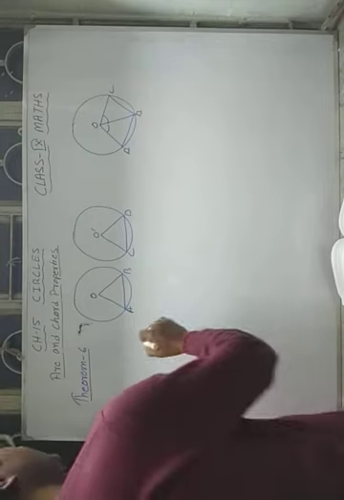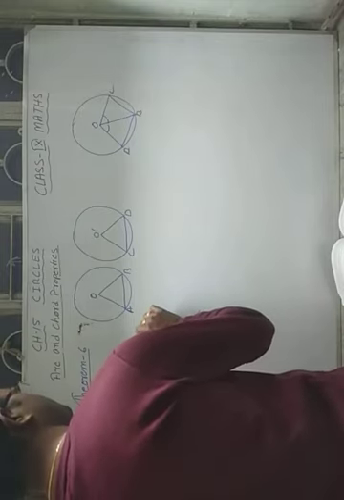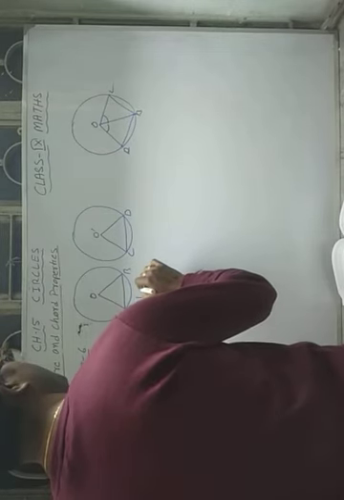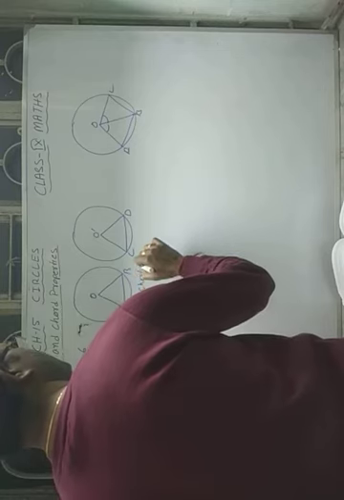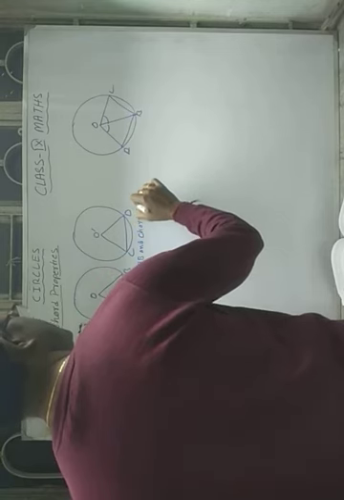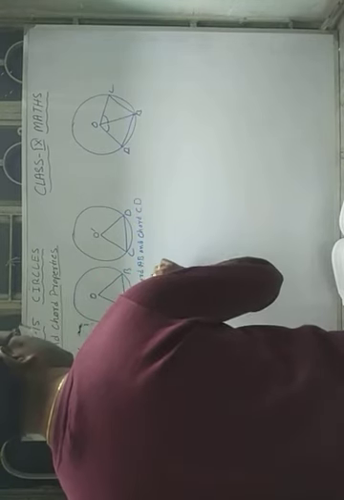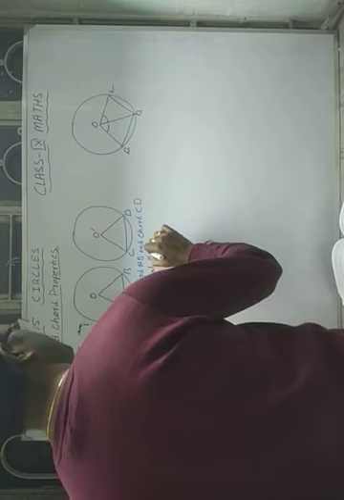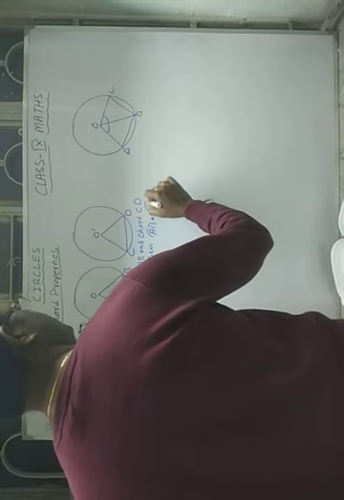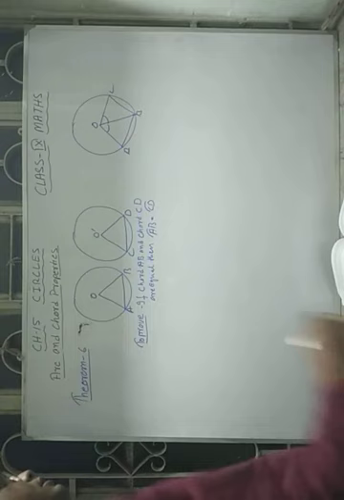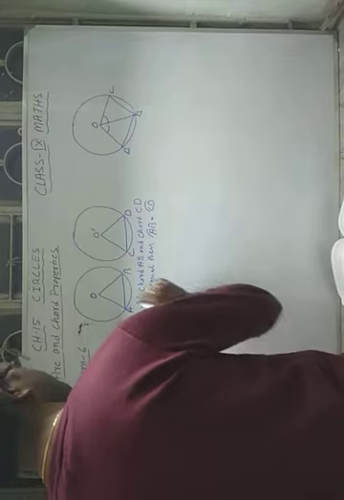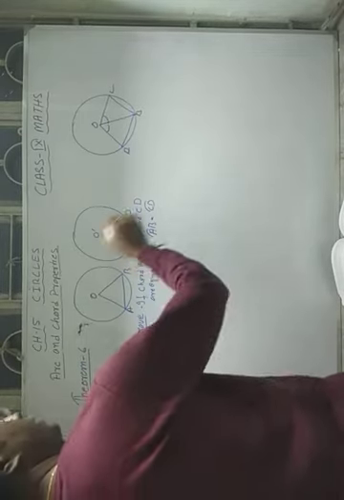The statement says that if chord AB and chord CD are equal, then you have to prove that arc AB is equal to arc CD. How will you prove that? To prove that, you have to follow the congruency method. So first of all, you have to consider these two triangles, AOB and COD.